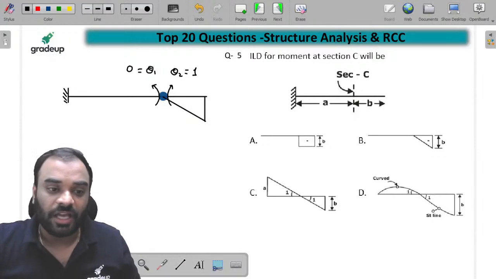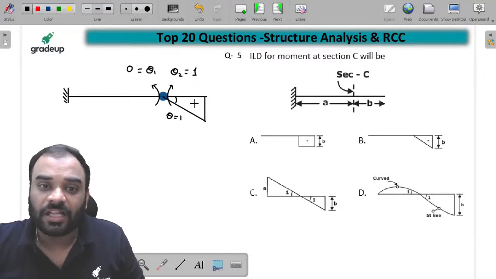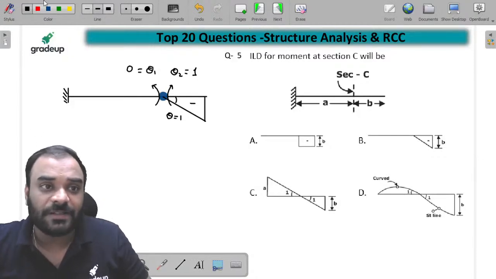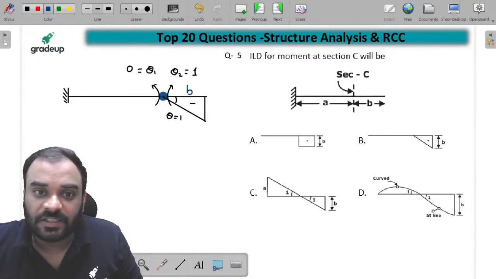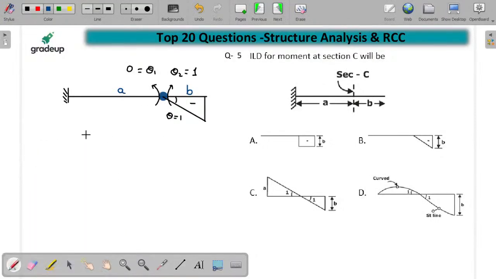ऐसा हो जाएगा. And you can see guys, this rotation theta is equal to how much? 1. And this value is negative. Now we know that guys, this distance is B and this one is A. Now if we take tan theta, or theta is equal to 1, and let us consider this particular y as a depth. So y by b. So y is equal to how much? It is equal to b. So guys, this one is b. So b is the correct answer.